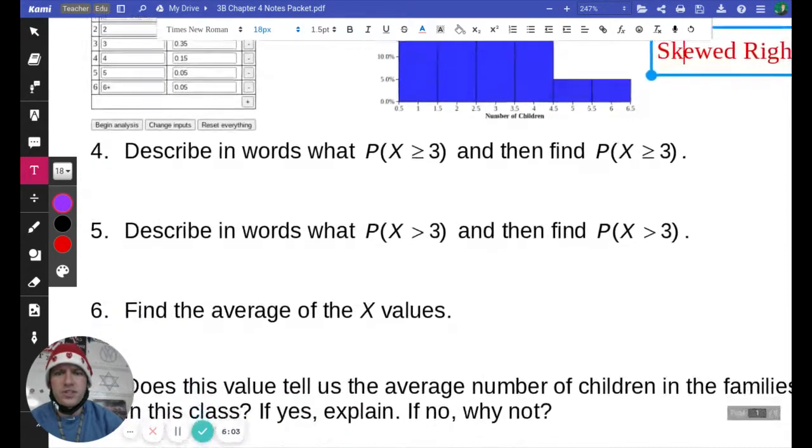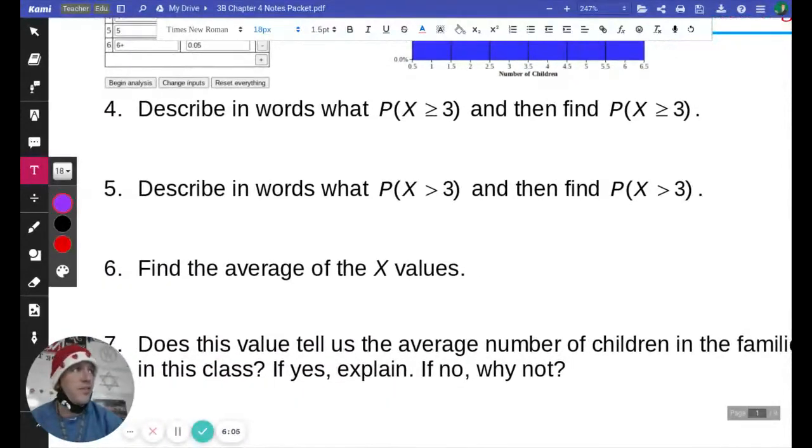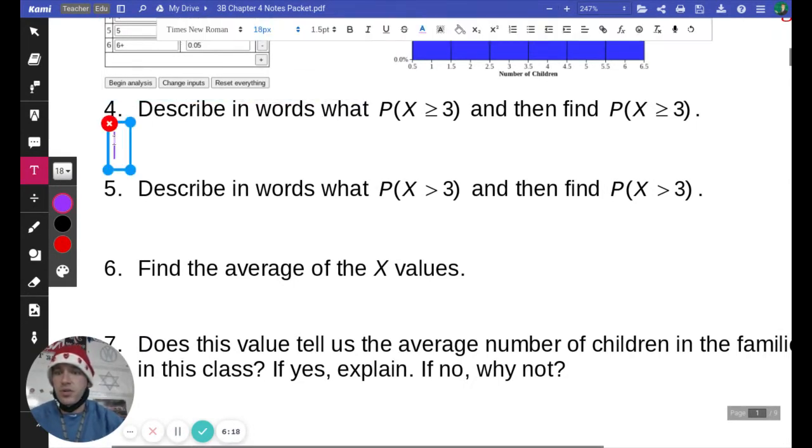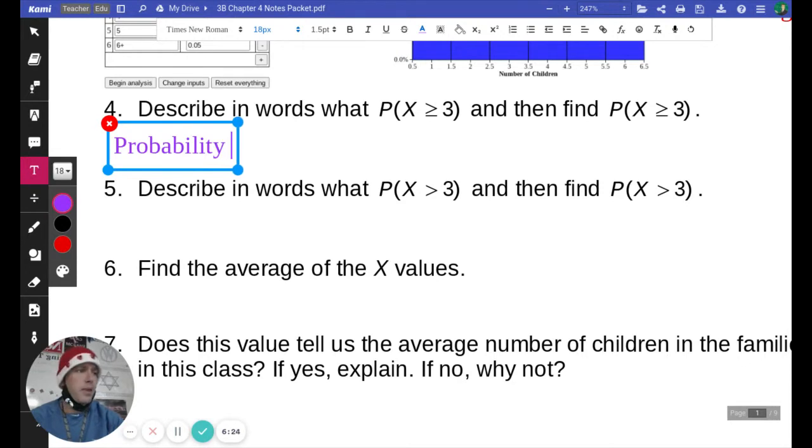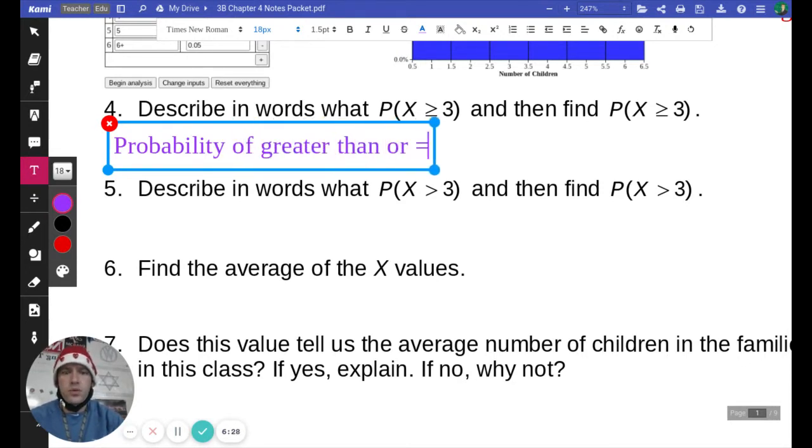So number 4 says describe in words what probability of x is greater than or equal to 3 means, and then we want to actually find it. So the probability that x is greater than or equal to 3, remember x refers to the number of children in the family, so that means the probability of 3 or more children in the family.